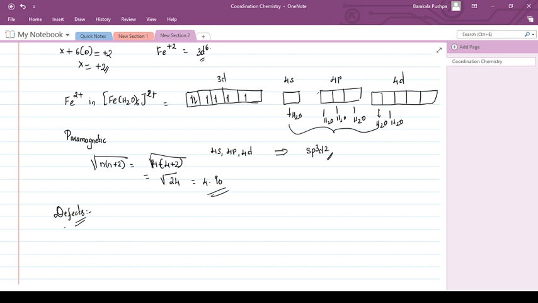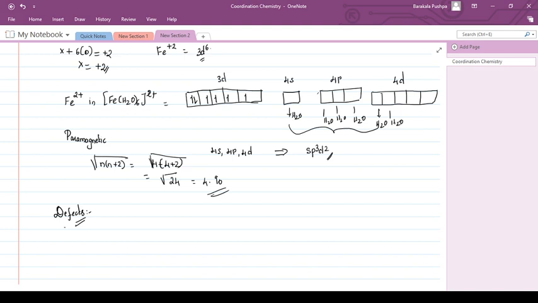Imagine when the science was not developed, only valence bond theory was there. The people couldn't understand why in some cases you are pairing up, in some other cases you are not pairing up. Those of you who did not go through my videos like crystal field theory etc., where I explained strong field ligands, weak field ligands, everything, will not understand it. Sister, why in some cases you are pairing up, in some cases you are not pairing up?